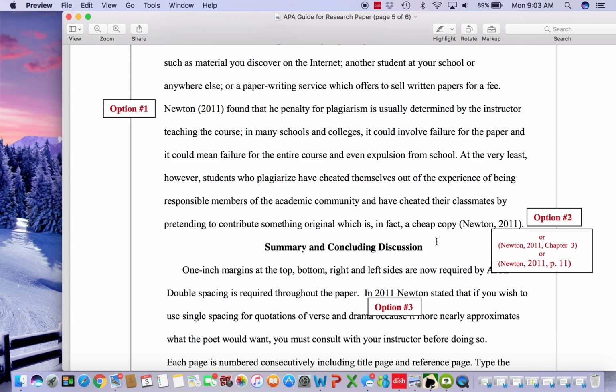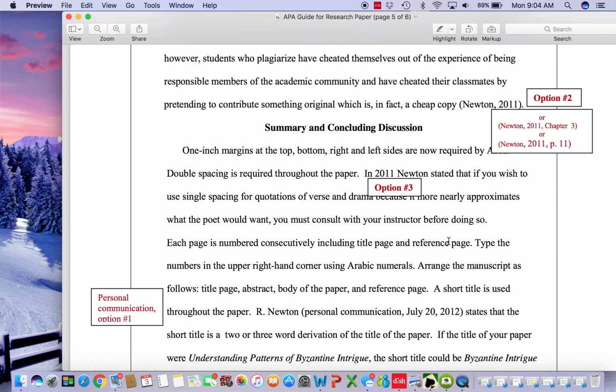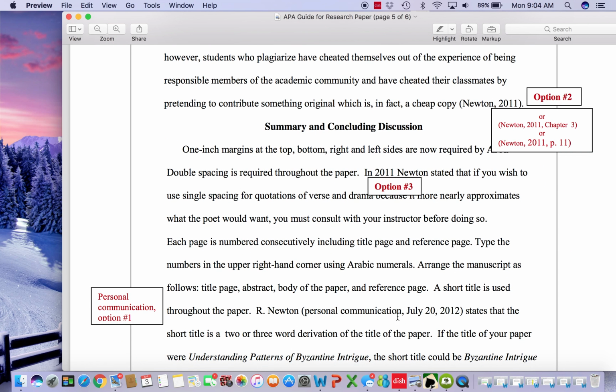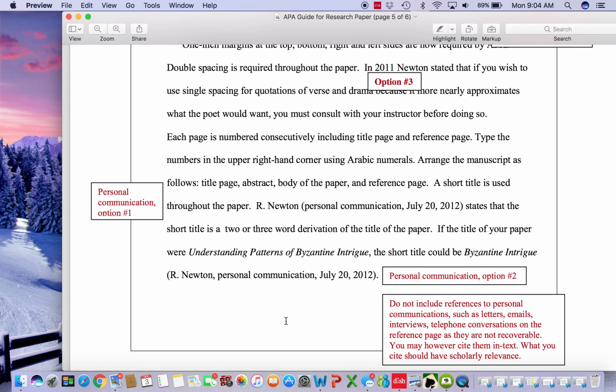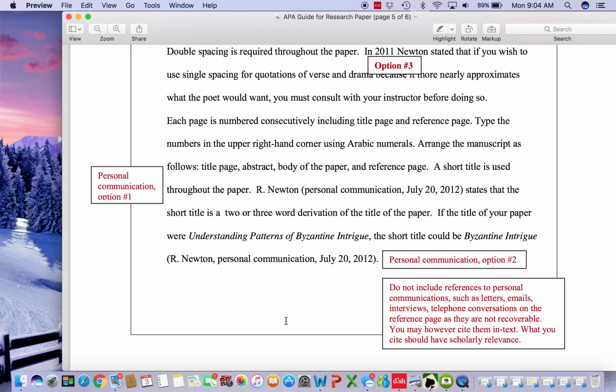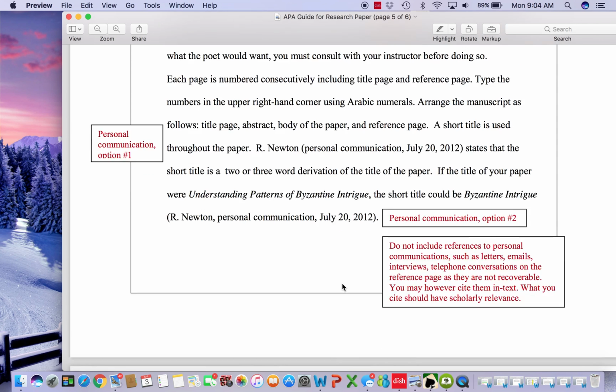Remember that the period goes at the end of the parentheses, not before, because the citation is the end of the sentence, whether it is in parentheses or it is starting the first part of the sentence. The in-text citation is considered part of the sentence, regardless.